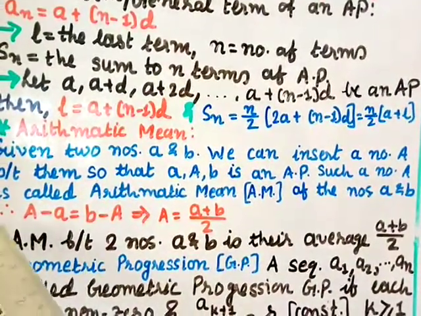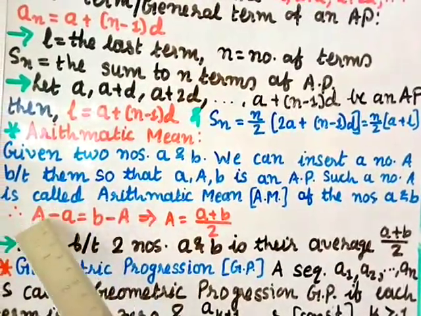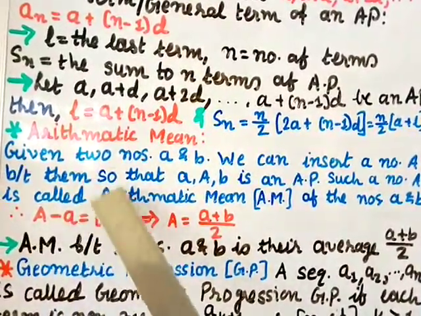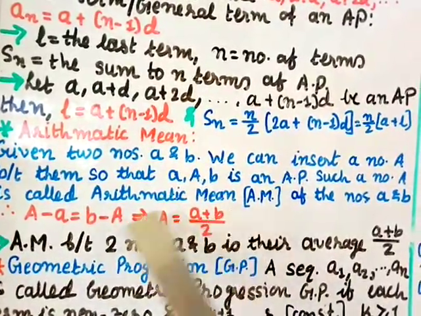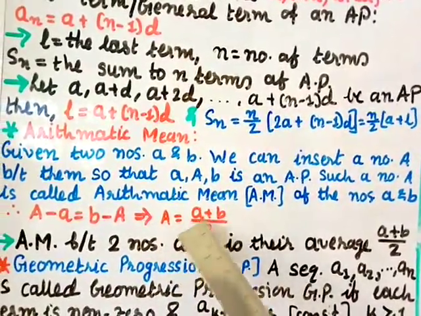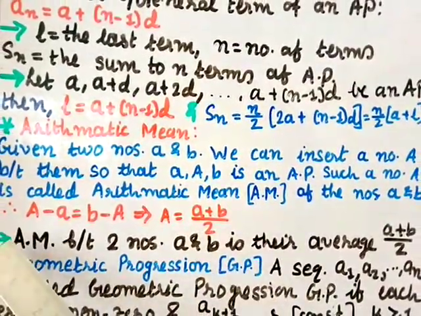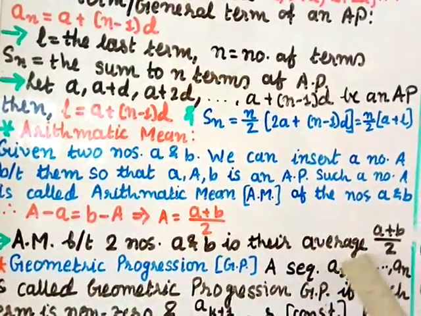And mathematically we can write A minus A equal to B minus A. If this minus A transfers over here, it becomes plus A, and this minus A transferred here becomes plus A. So you get this side as A plus B and this side you get 2A. That 2 you transfer, so you get capital A equal to (A plus B) by 2. Arithmetic mean between two numbers A and B is their average, (A plus B) by 2.